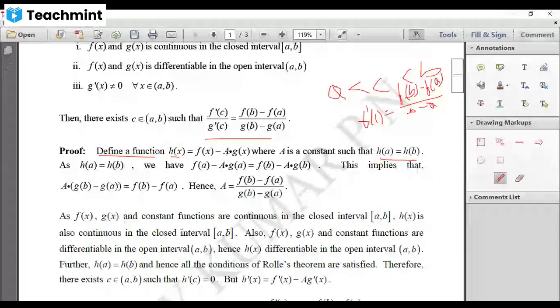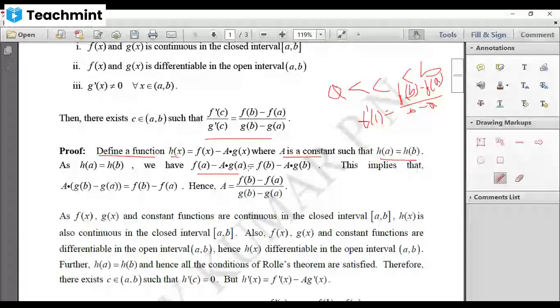And remember, we are defining this function with the condition that a is a constant which satisfies h of a equal to h of b. We ourselves are defining this. Now, we know that our h of x is this. So what is h of a? If you replace x by a in this, you get f of a minus a into g of a, which is equal to h of b, f of b minus a into g of b.